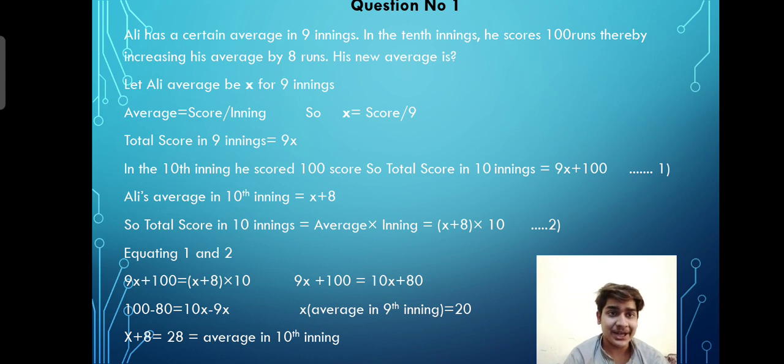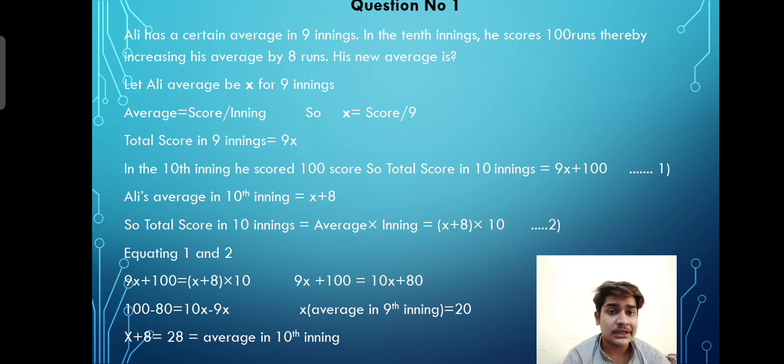So we can equate these two equations to get the value of x. 9x plus 100 is equal to x plus 8 multiplied by 10. 10 is multiplied with each term according to the distributive law of math. 10 is multiplied with x, 10 is multiplied with 8.